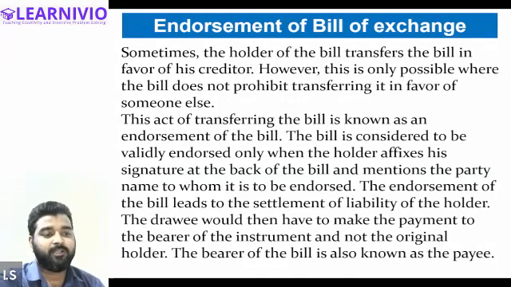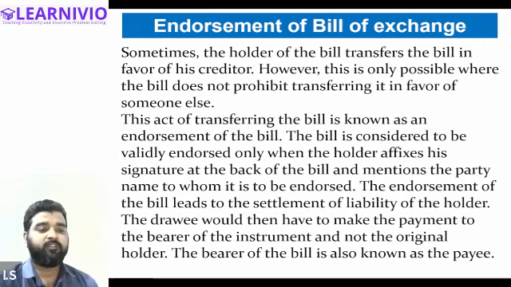The bill is considered to be validly endorsed only when the holder affixes a signature at the back of the bill. So the person holding the bill, like in our example, the drawer of the bill holds the bill. At the time of endorsement, he will flip the bill of exchange and at the back he will write the name of the payee.